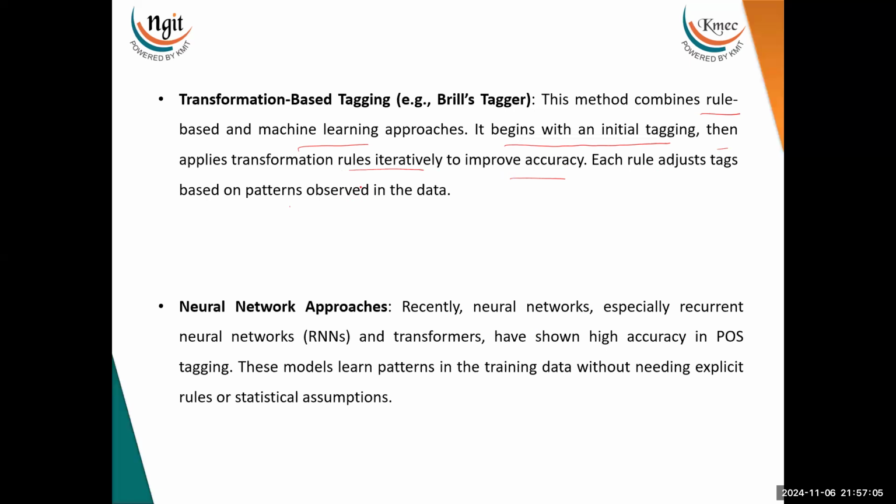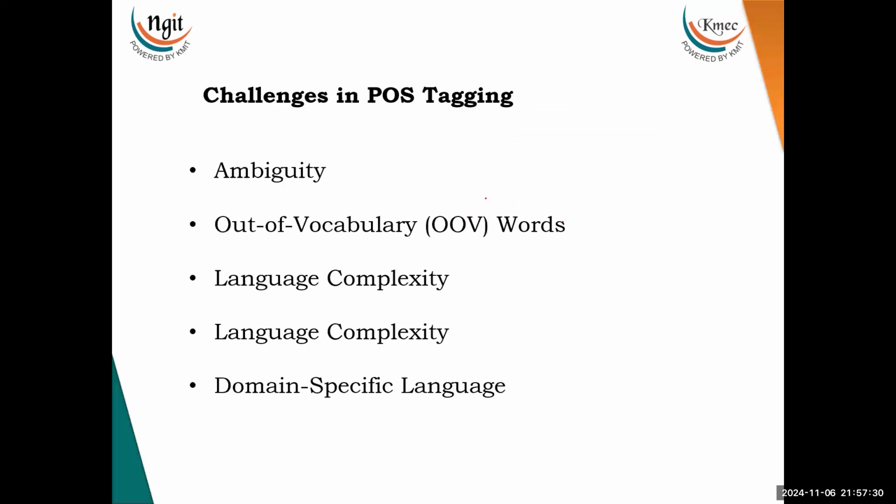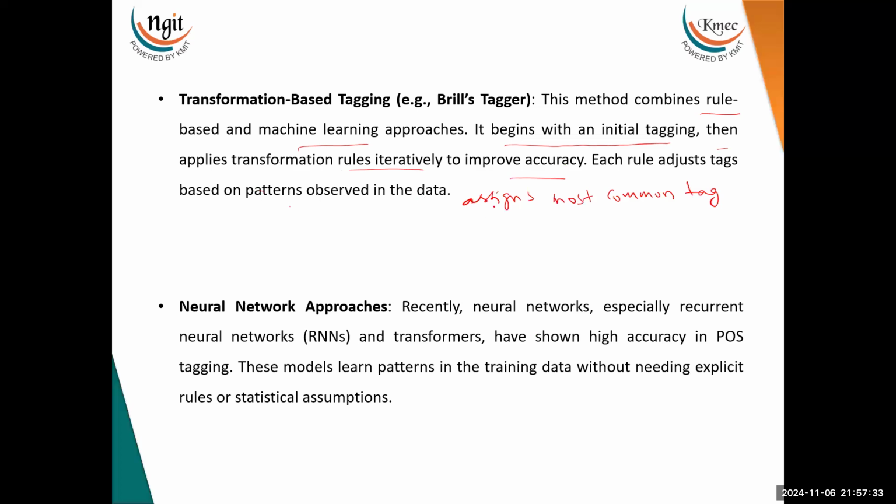What it does is assign the most common tag for each word based on frequency.